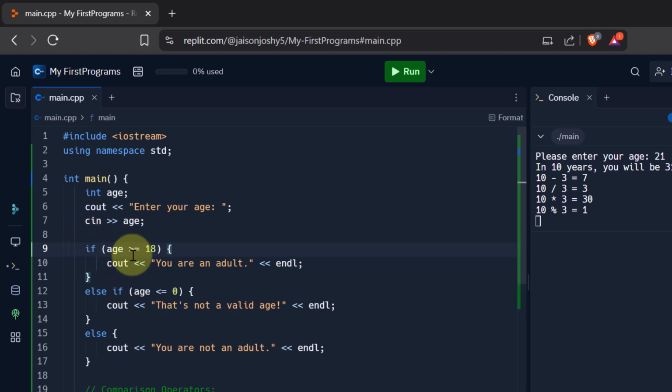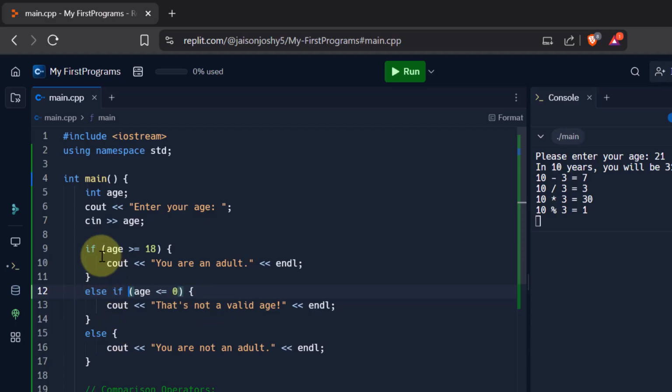Now, if this is not true, then it would come to the next part, that is else if. If this condition was not true, it would come to this else if part, and it will check if this condition is true or not. Now in else if, what do we write? If age is less than or equal to 0. Now what does this mean? This means that the user has entered an invalid age. If the age is less than or equal to 0, it means either he has entered his age as 0 or as a negative number. So that means it is an invalid age. So there we print that is not a valid age using the cout statement.